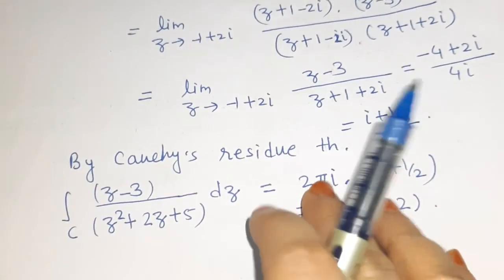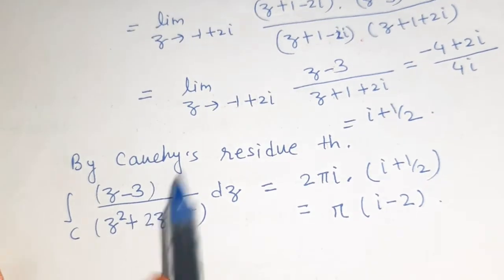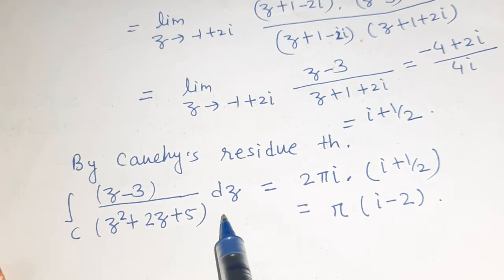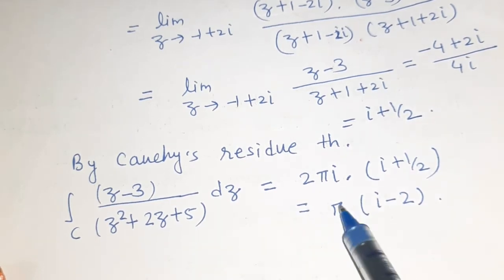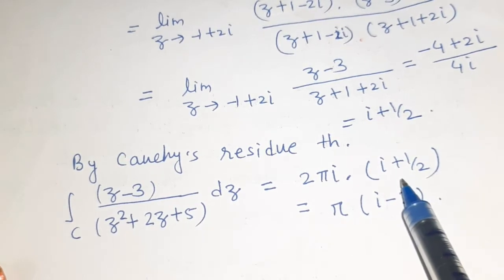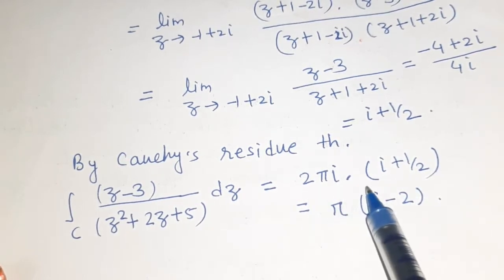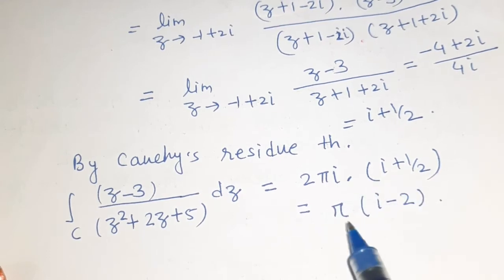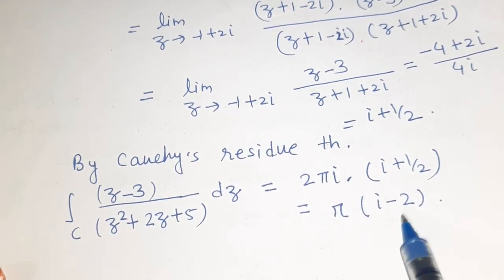Then by Cauchy's residue theorem, the value of this integral over C of (z - 3)/(z² + 2z + 5) dz is equal to 2πι times the residue. So 2πι times the residue ι + 1/2. After solving this, we'll get π(ι - 2).